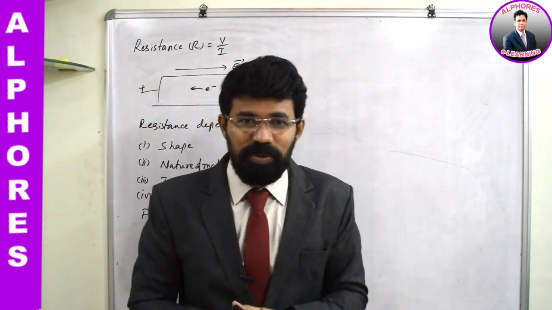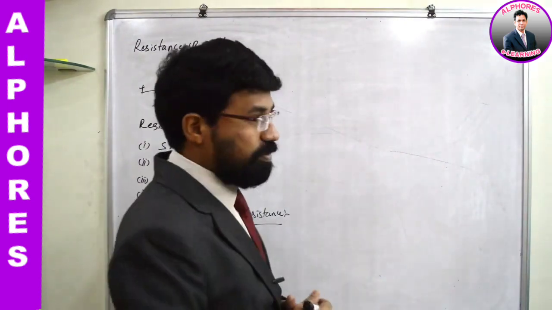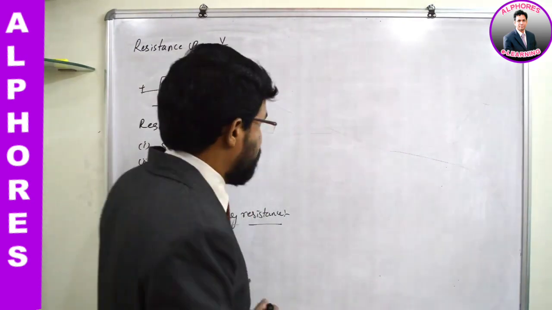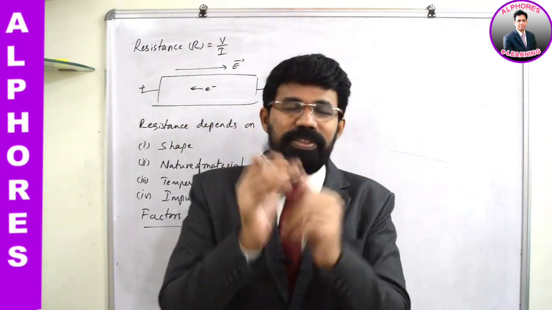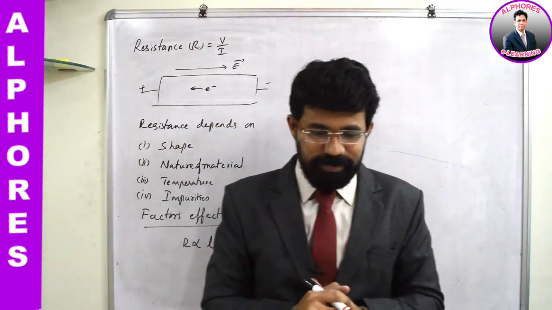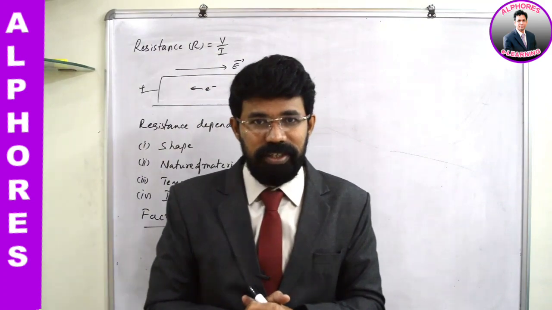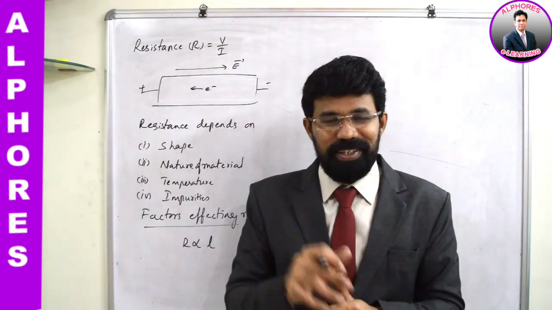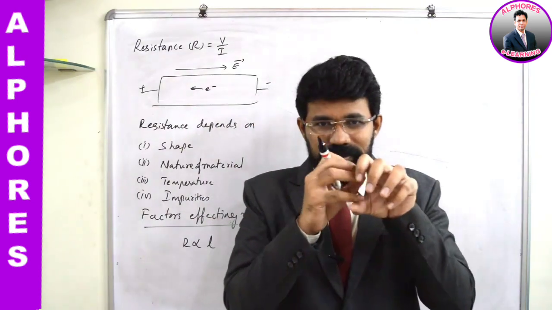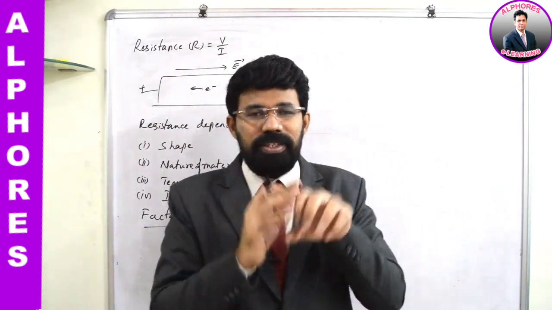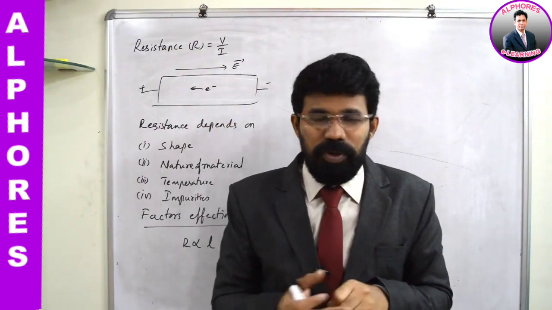Let us talk about one more important parameter: area. When you take area, for example, 1 square centimeter area is there for a wire. Cross-sectional area, I mean to say cross-sectional area, not the curved surface area. So the electrons are entering into this cross-section. Let us say some 100 electrons are entering. What do we call electric current?